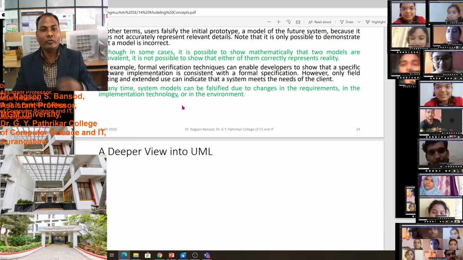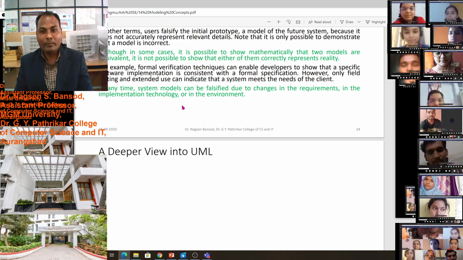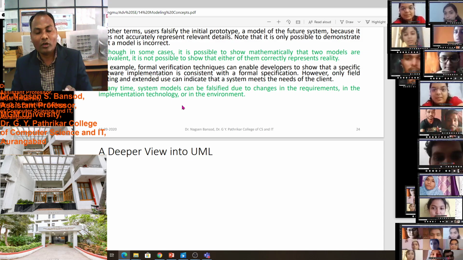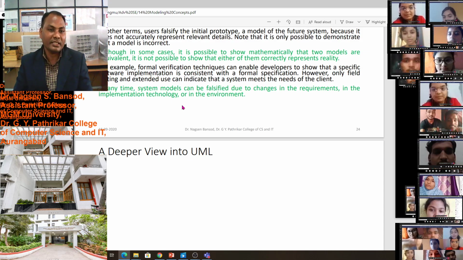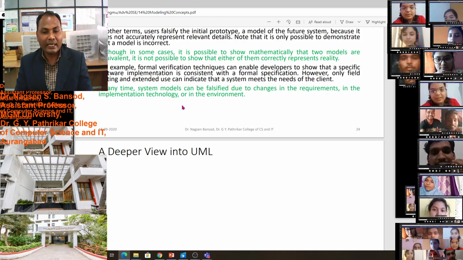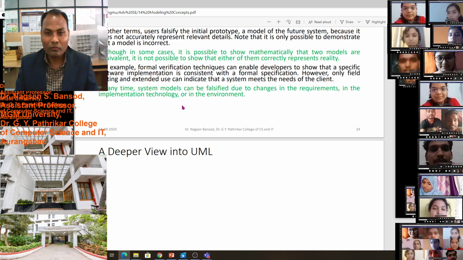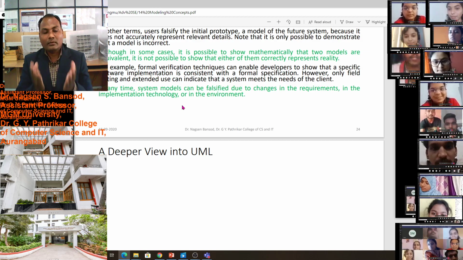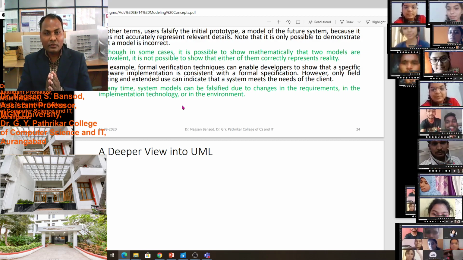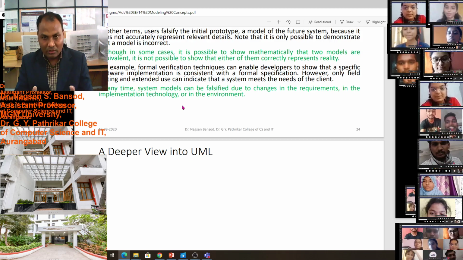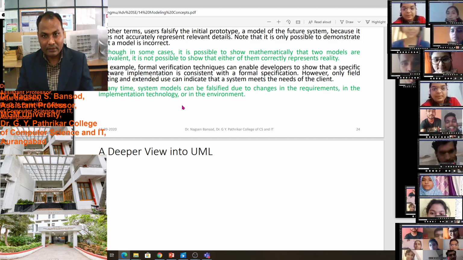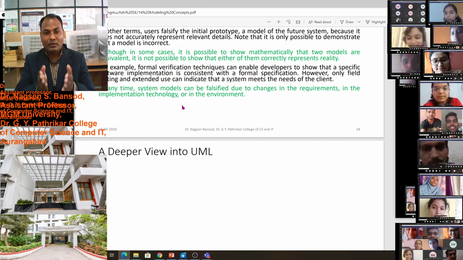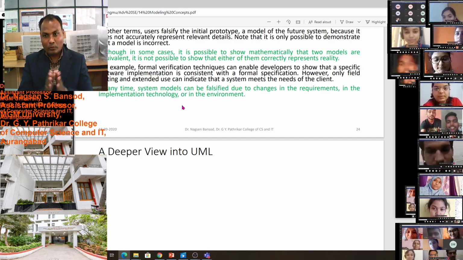For example, a formal verification technique can enable a developer to show that a specific software implementation is consistent with a formal specification. However, only field testing and extended use can indicate that the system meets the needs of the client. What are the client's requirements? What is the specification? With a formal verification with the model, we will understand that, and we will make very good software if we use this modeling technique, prototyping technique.